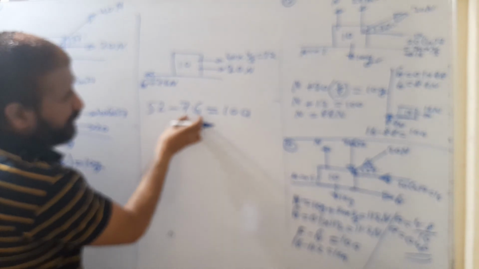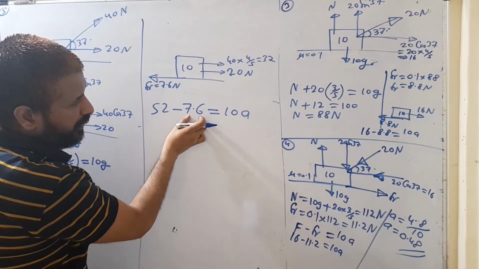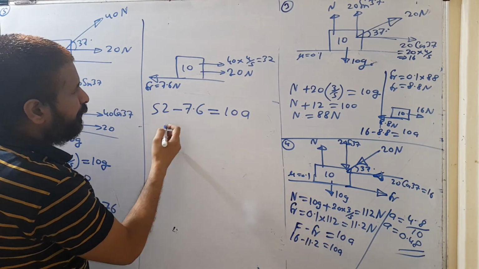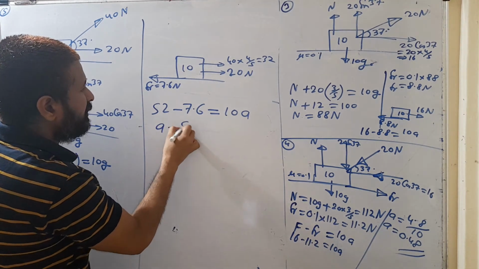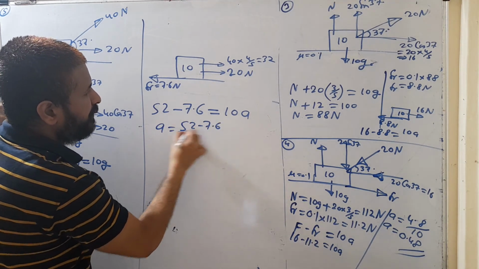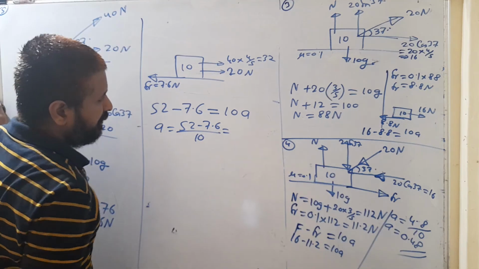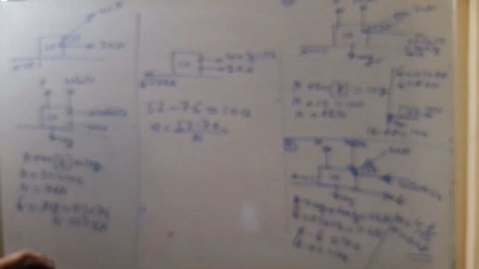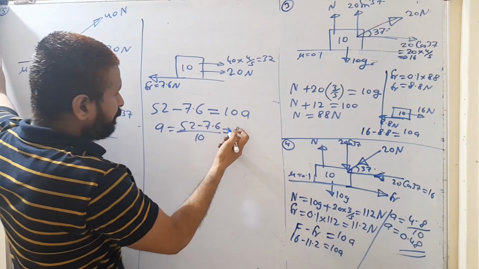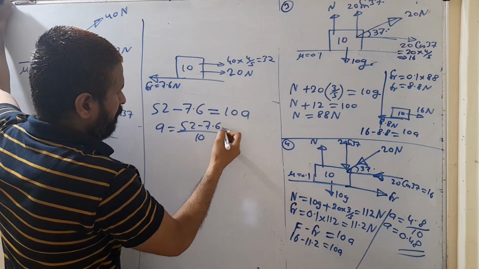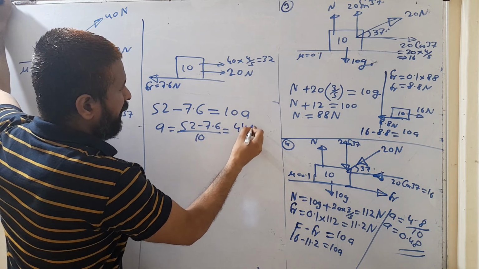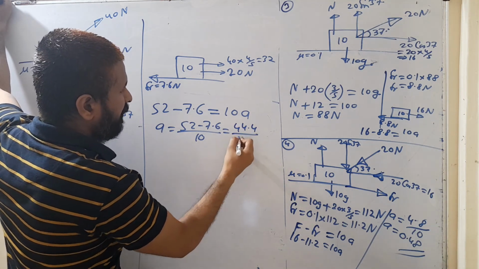This is the saturated value of the frictional force. Frictional force cannot go beyond this value. So a is equal to 52 minus 7.6 divided by 10. Subtracting 7.6 from 52, you get 44.4, divided by 10.